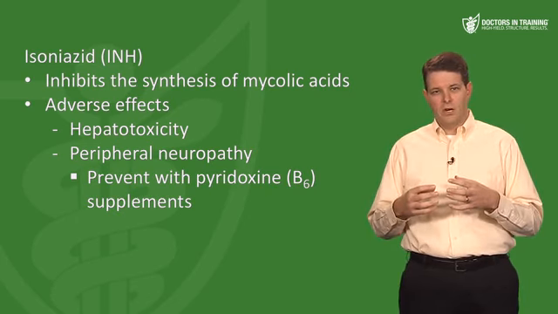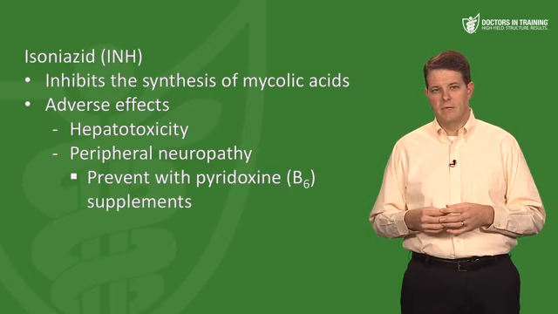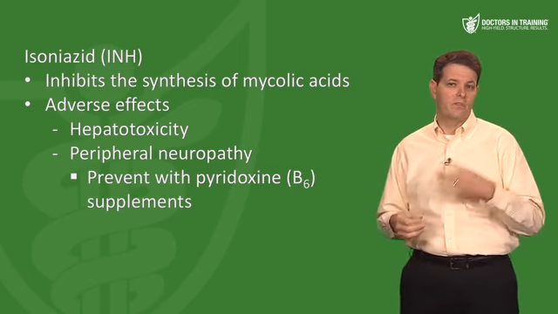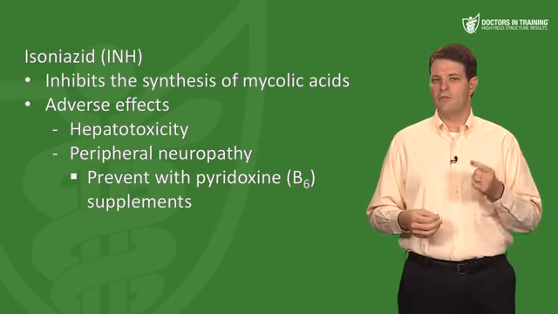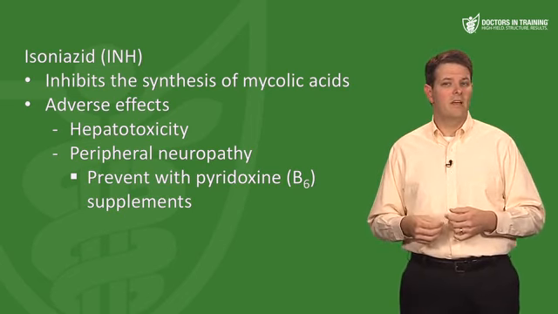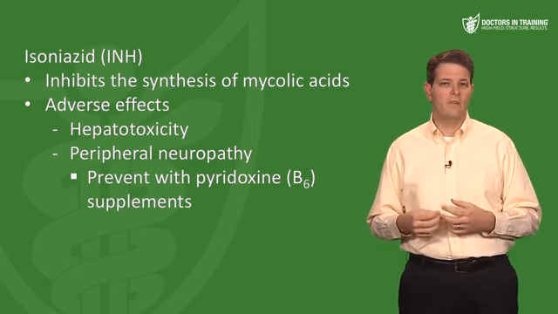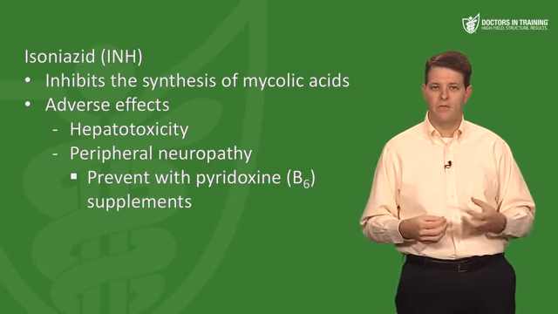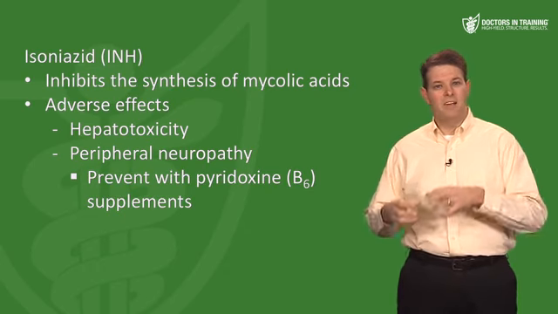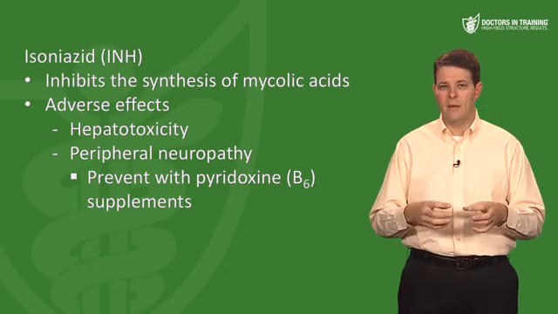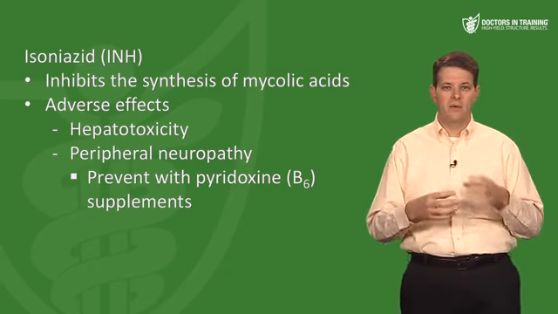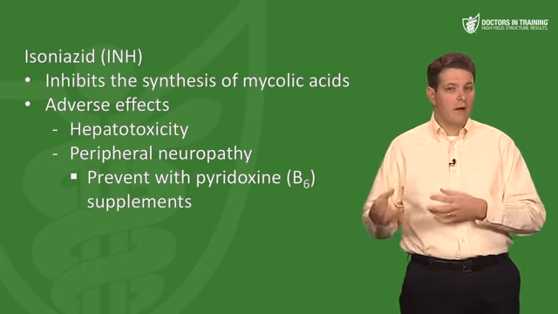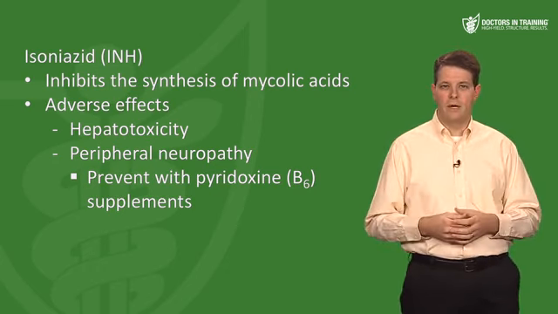So really, we always talk about a 4-drug initial regimen for TB. It's really a 5-drug regimen because all these patients need pyridoxine, which is vitamin B6. So if you think back to pharm basics, we mentioned that vitamin B6 is a cofactor for some of the enzymes involved in the synthesis of neurotransmitters like acetylcholine and norepinephrine. Well, isoniazid competes with B6 in those enzymes, so it inhibits neurotransmitter synthesis and causes some neuropathy. So we're going to give vitamin B6 supplements to overcome that.